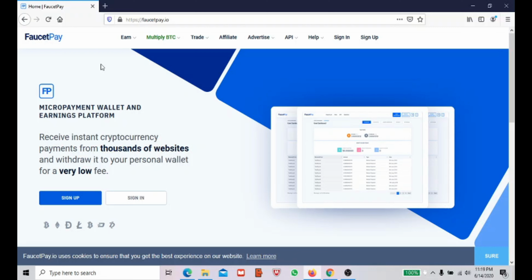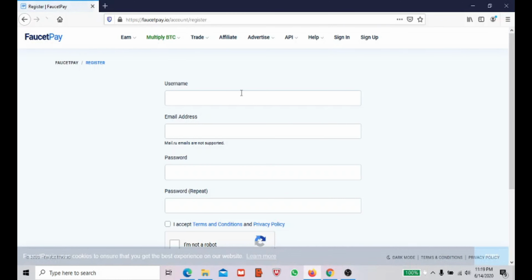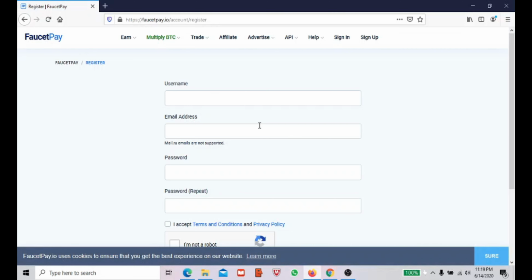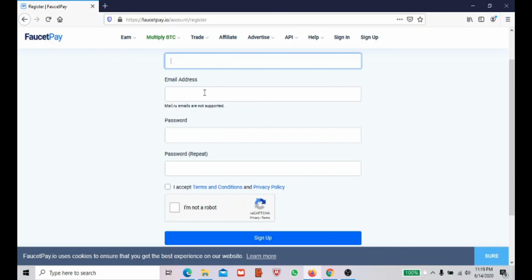So as you can see here, I am on this website, and you can see this sign up button. Just click the sign up button, and you can see a very small form where you just provide simple details. You have to create your own username, and give your correct email address, because this will be very important.